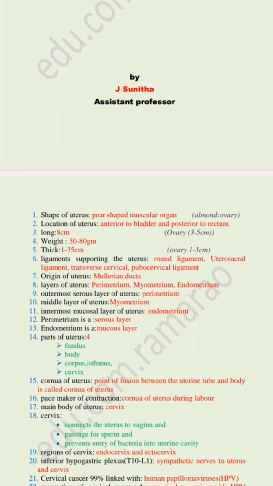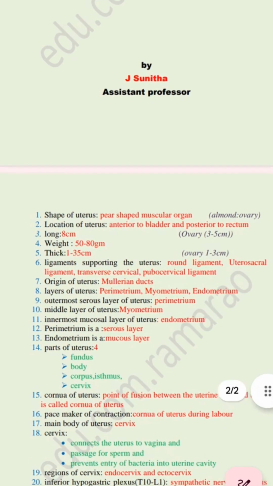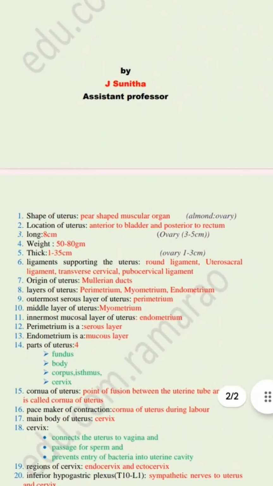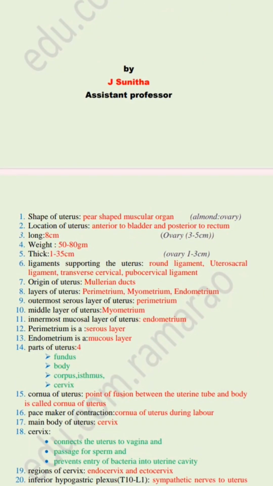The shape of the uterus is pear shape. Uterus is called a pear shaped muscular organ, and it is located anterior to the bladder and posterior to the rectum. The length of the uterus is 8 centimeter, weight of uterus 50 to 80 grams, thickness 1 to 35 centimeter, and the ligaments which support the uterus are round ligament, uterosacral ligament, transverse cervical ligament,